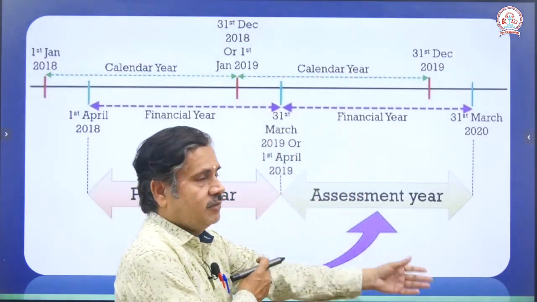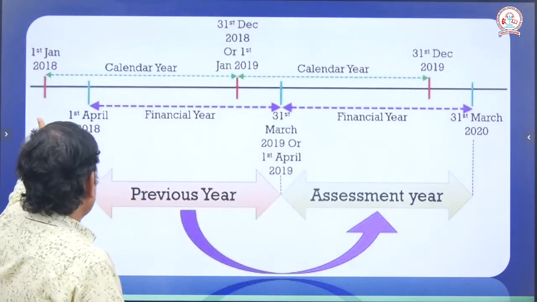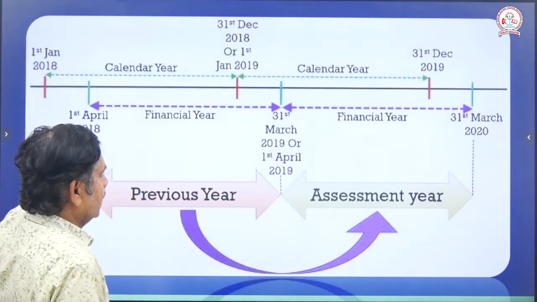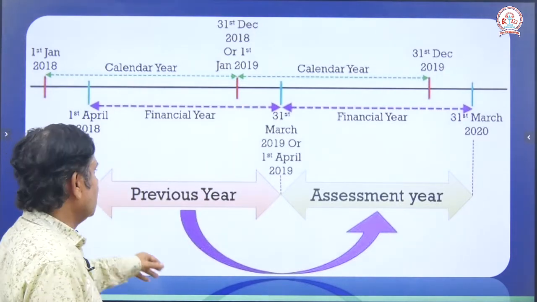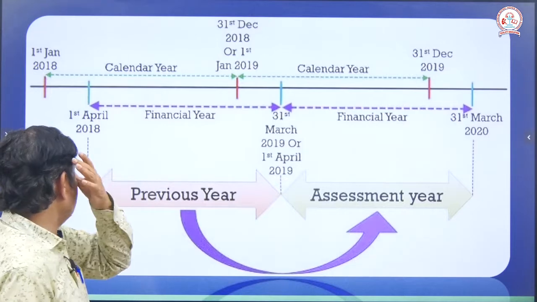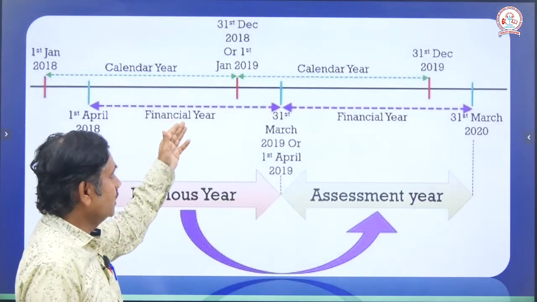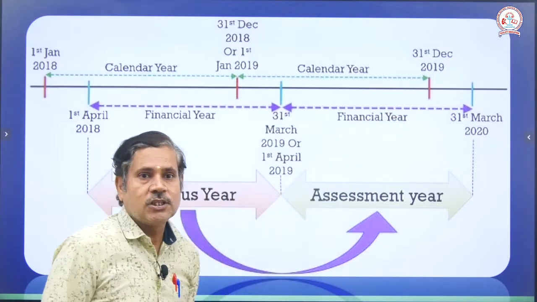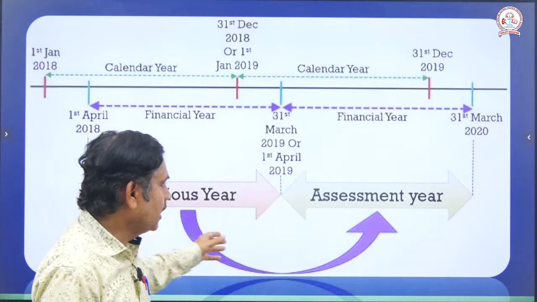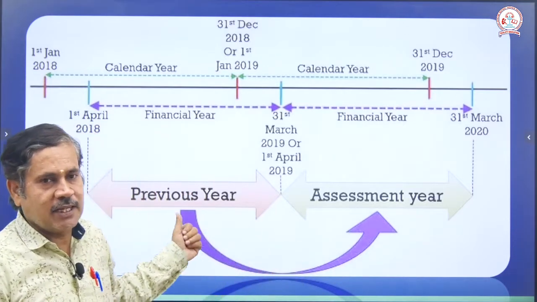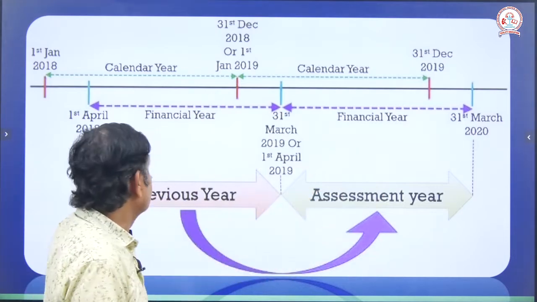Next, the tabular column. See, we can easily identify the previous year and assessment year. Starting from April 1st 2018 and ending on March 31st 2019, this is what is meant by previous year. Assessment year means financial year. The financial year starts from April 1st and ends on March 31st 2020. So, previous year means last year, assessment year means current year, right. Next.